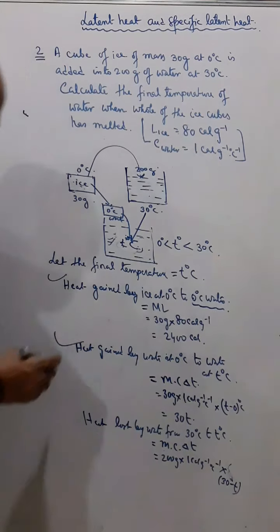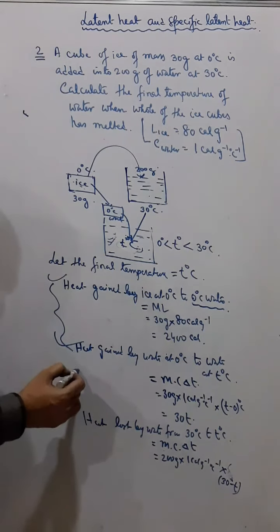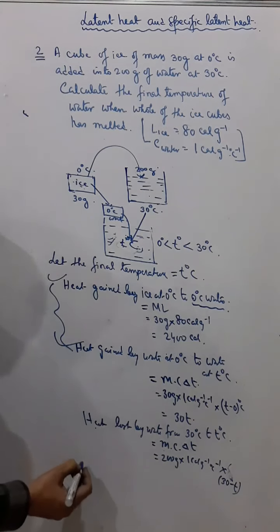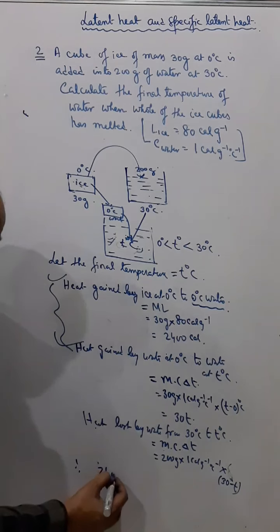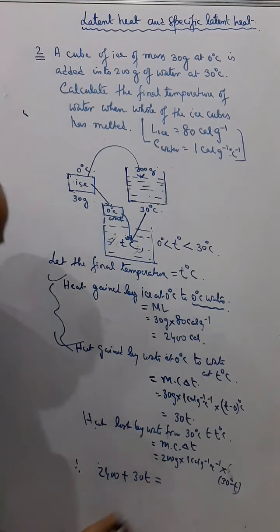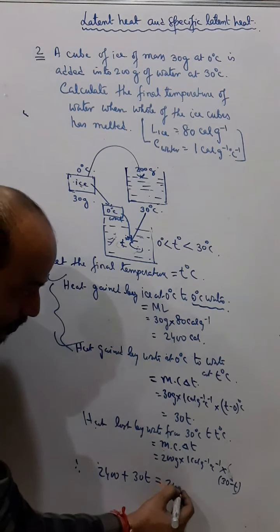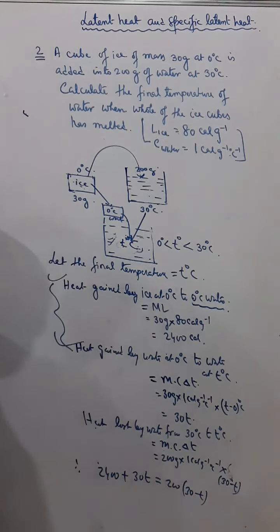And now I can say that heat gained is equal to heat lost. So finally we can say that 2400 plus 30T is equal to 200 into 30 minus T. Understand?